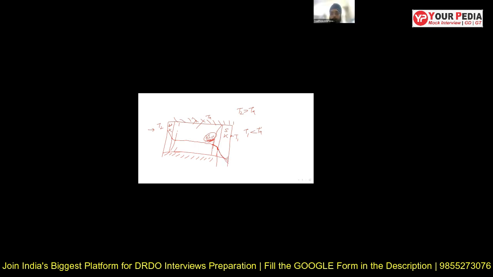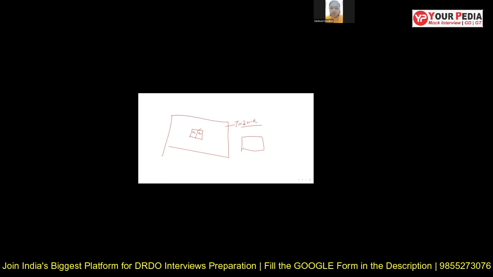Everything else was correctly answered. Biot number was right, Nusselt number was right. There is one more question people ask about this. If we have a composite wall with two different conductivities, K1 and K2, can you draw a transient temperature profile at any point? Suppose K1 is greater than K2. So slope in K1 will be more than K2? No, it will be lower. So if conductivity is more, slope is less.